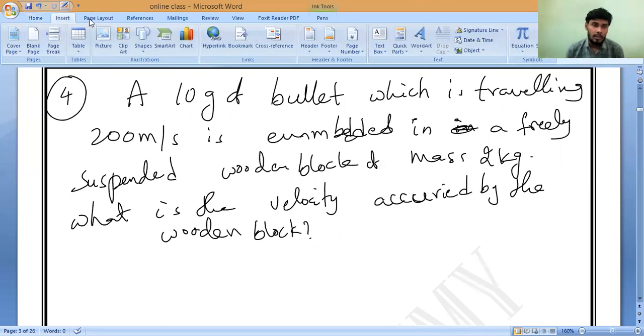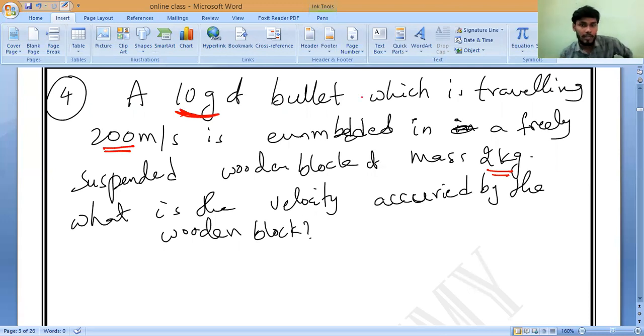So first, the given data. Observe very carefully. The bullet is 10 grams, and its velocity is 200 meters per second. Next, the wooden block is 2 kilograms, and the bullet comes and gets stuck inside, so that along with the bullet, the wooden block also will travel some distance.